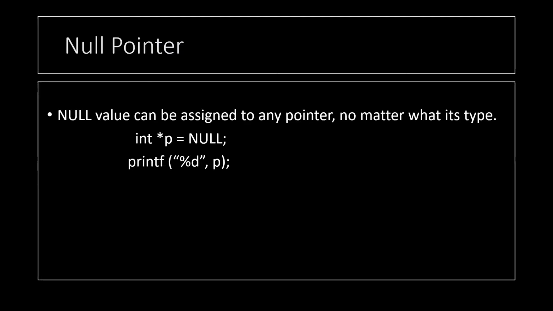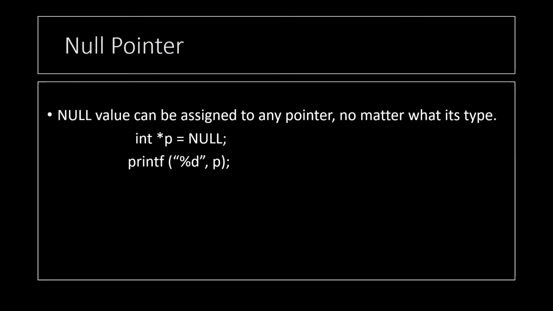So the next type of pointer is a null pointer. Null can be assigned to any pointer no matter what its type is. What is a null pointer? Basically, whenever we create a pointer and we assign it a null value. So why are we doing this? So that we do not create a wild pointer.